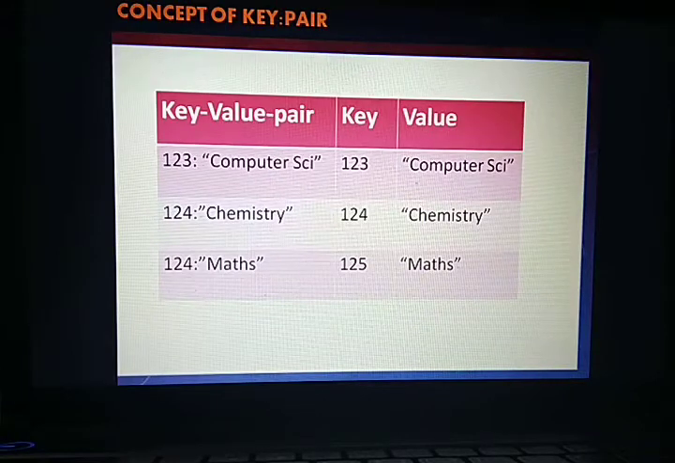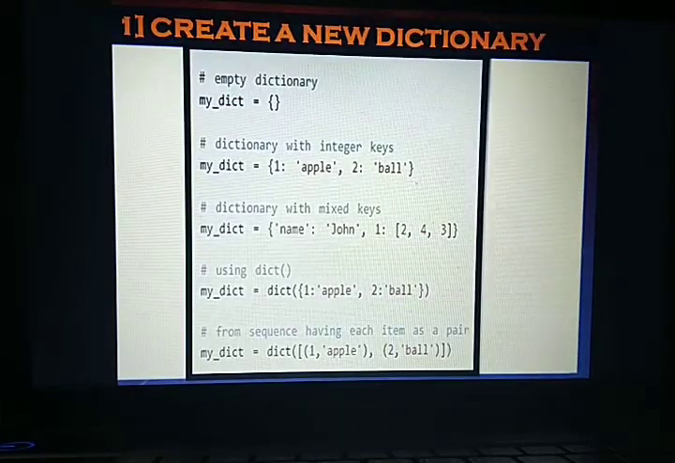Here you can see the key and value pair, 123 colon, inside double quotes, computer science. Here 123 is a key and the value of 123 is computer science. Like that, 124 chemistry, 124 maths. Now how can we declare the dictionary in Python language?